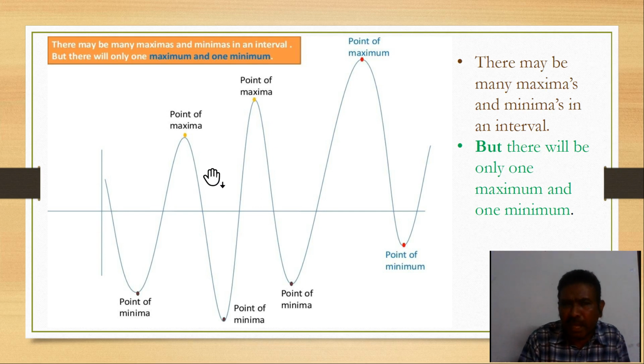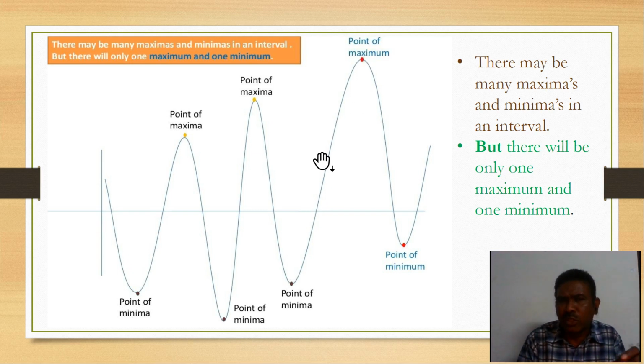So now you can observe this graph, students. Here it is showing your point of maxima at this point only. Here is also a maxima, compared to this one. So here you can come down, students, below the axis. Here you have a point of minima, here is also a point of minima, like this we have, students.